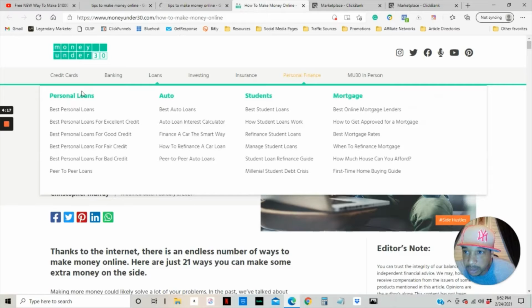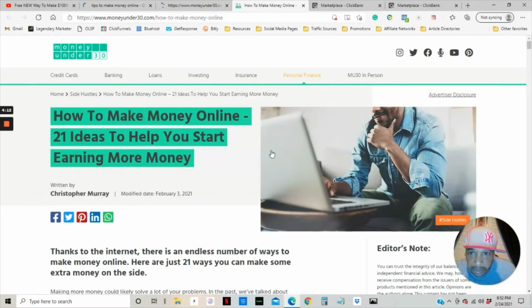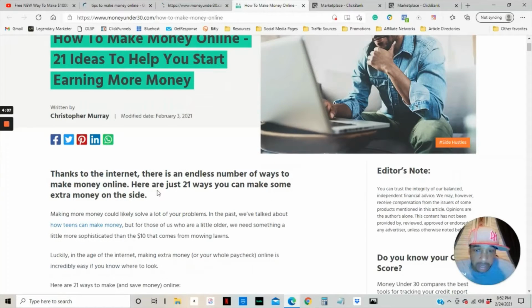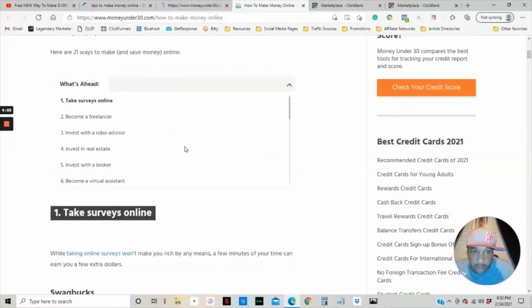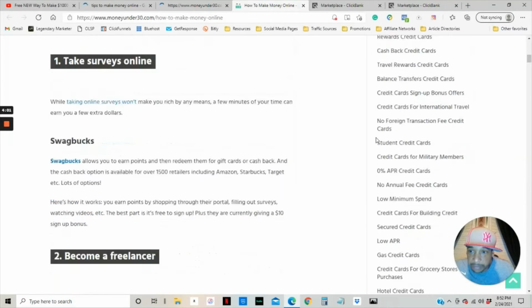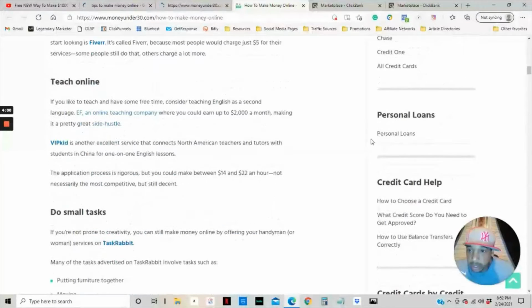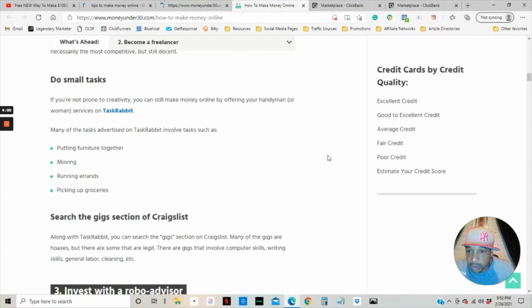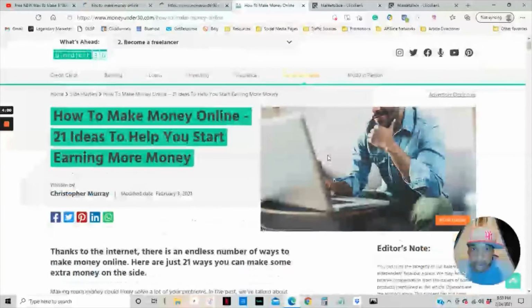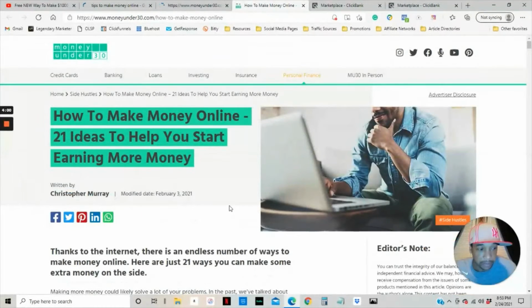And let's see, that brings us to this site, Money Under 30. Okay, how to make money online. This looks like it will work great. It's got a nice article with a lot of information, a lot of different ideas on different ways to make money online. So this one will actually work perfectly.